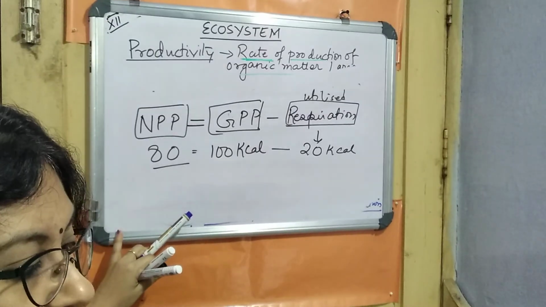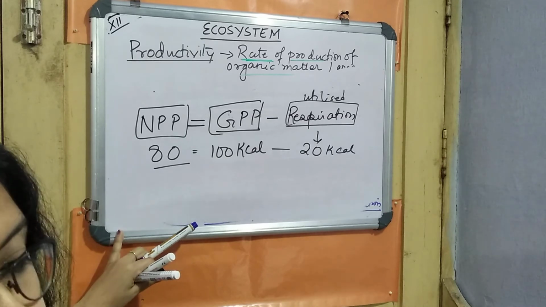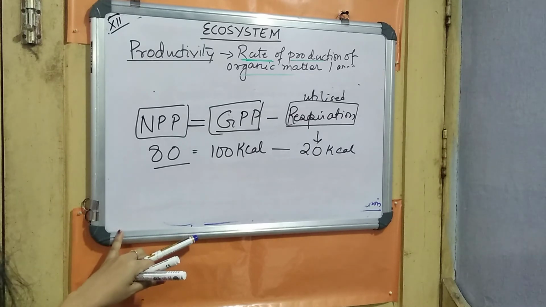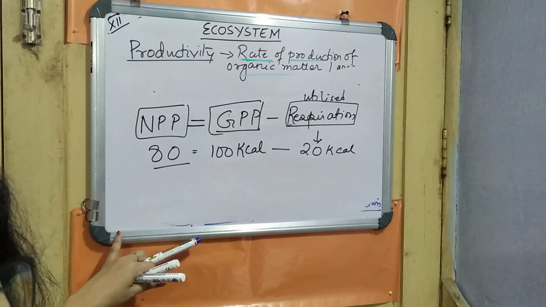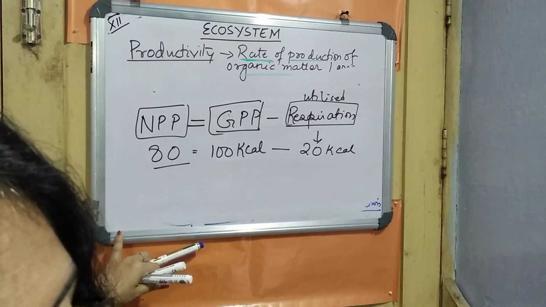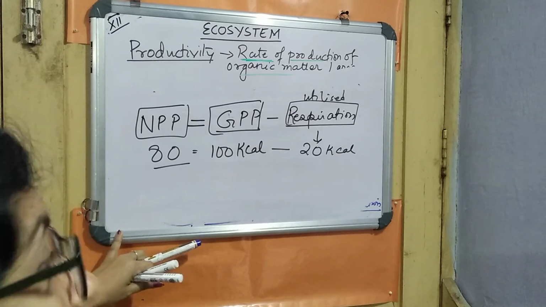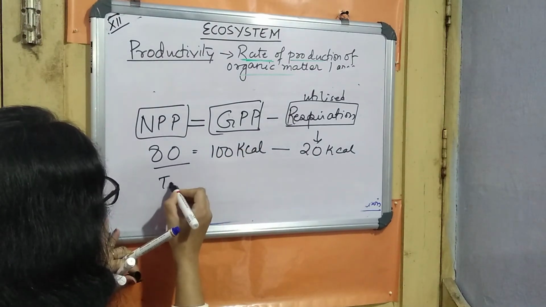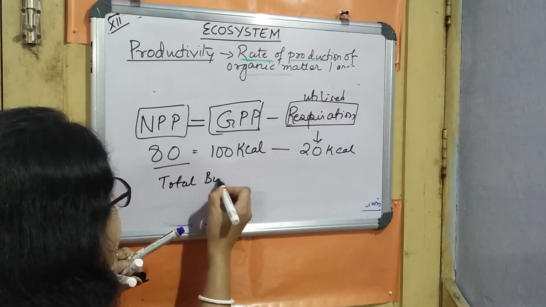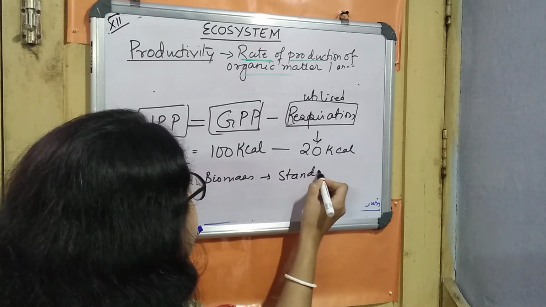So this part we are acquainted with. Now the net primary productivity is the rate at which biomass accumulates in a particular body. It should not be confused with the total biomass, which can also be called the standing crop. This is important.